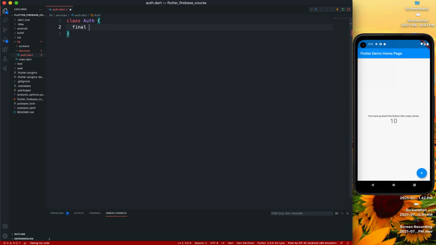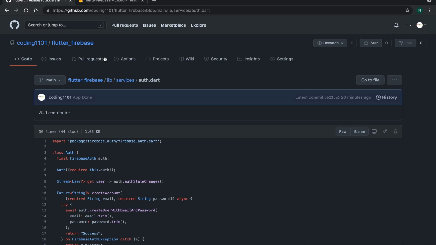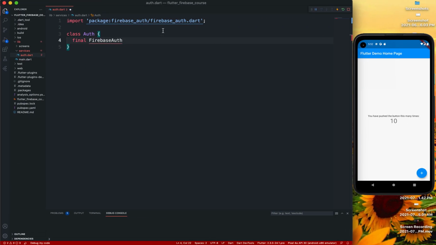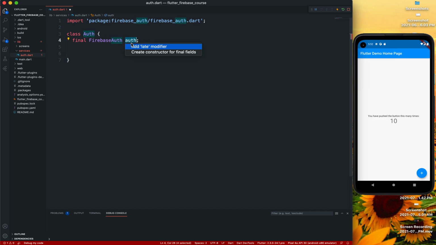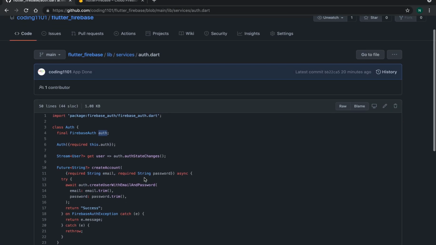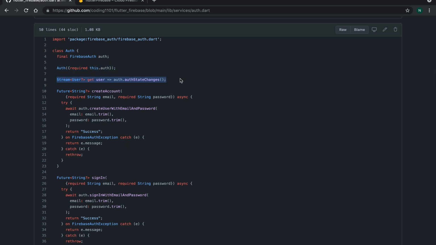So basically we're going to make a Firebase auth instance here. Not exactly an instance, but the variable, so that we can get this and use it. Then we can initialize that by creating a constructor for final fields, just like that. And what I'm going to do is make that required, because I want to require that, and then we'll put these in like that.